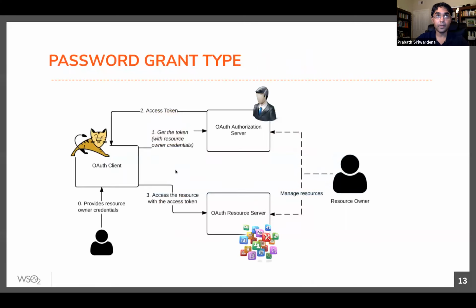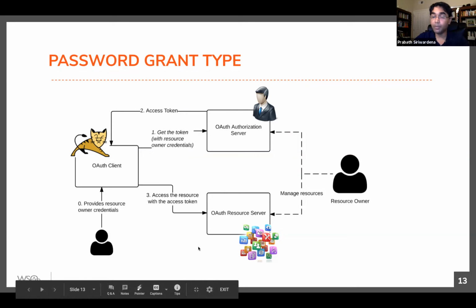Then the password grant type. This is also something you should avoid using. The way it happens is the resource owner gives his credentials directly to the client application. Then the client application will make a direct request, no browser, to the authorization server, passing the client's own credentials as well as the end user's credentials. Then the authorization server will validate that and issue a token. Then the client can use that token to access the APIs.